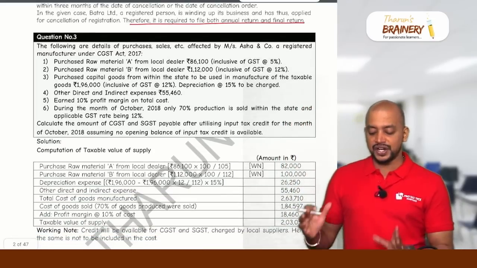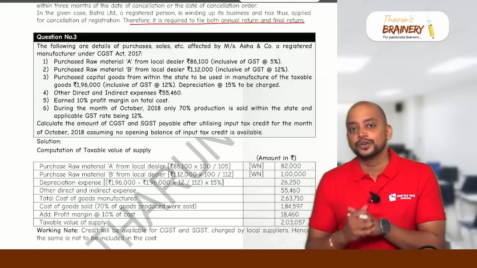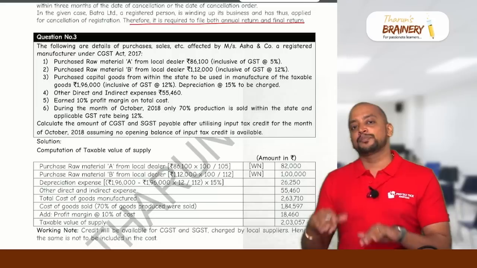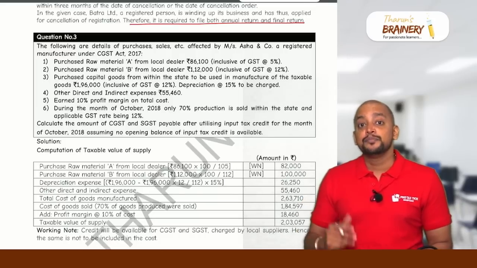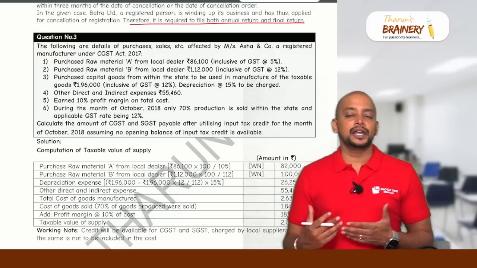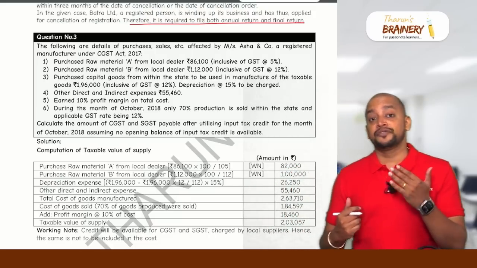Then next one, question number 3. Question number 3 is a very good question. This question is based on computation of value of supply for payment of GST based on purchases. How they are arriving at the value of supply is based on the cost plus profit method.